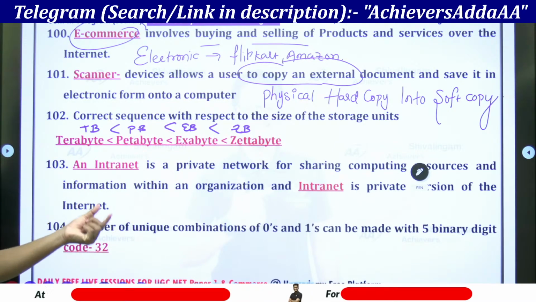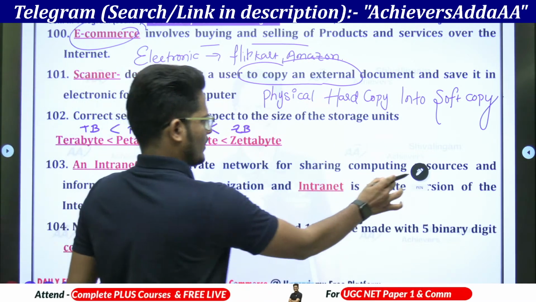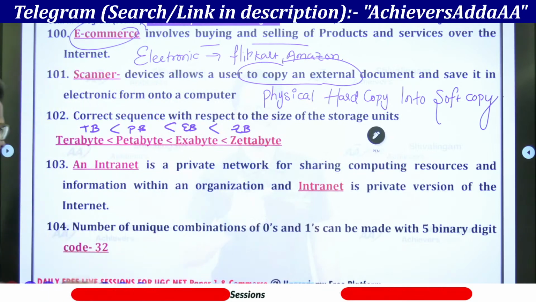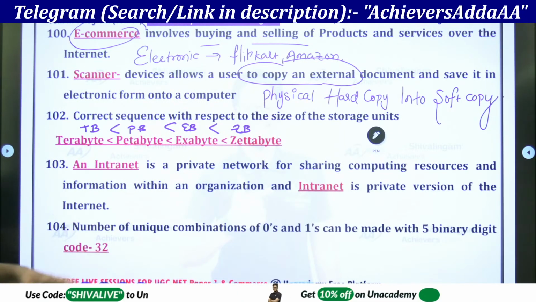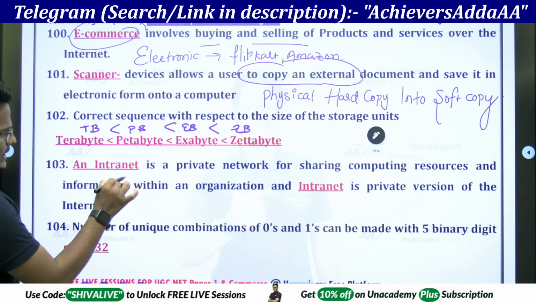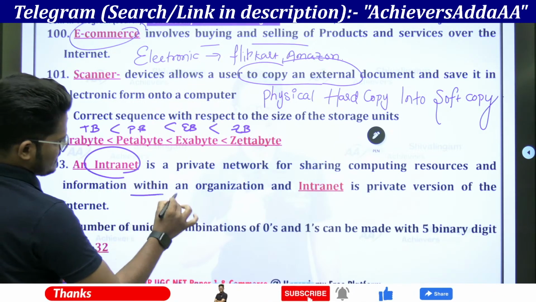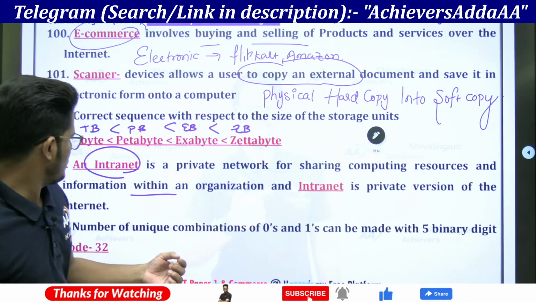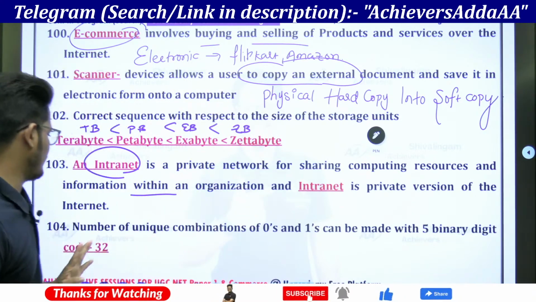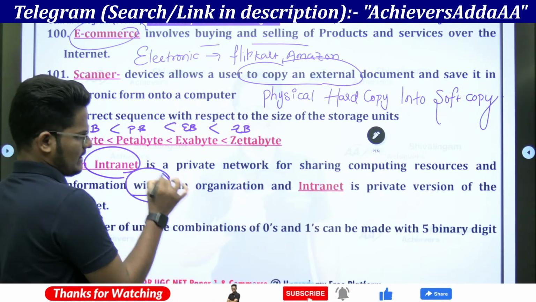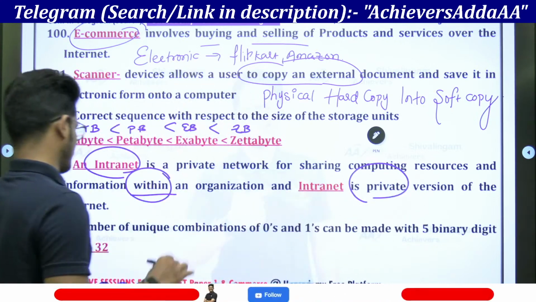An intranet is a private network for sharing computer resources and information within an organization. And an intranet is a private version of the internet, within the organization.